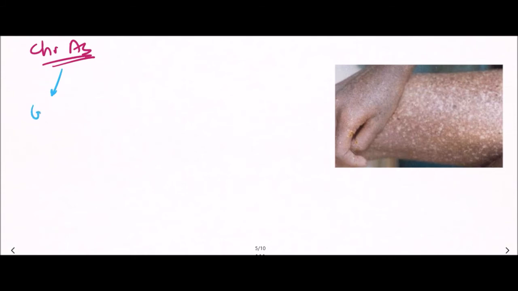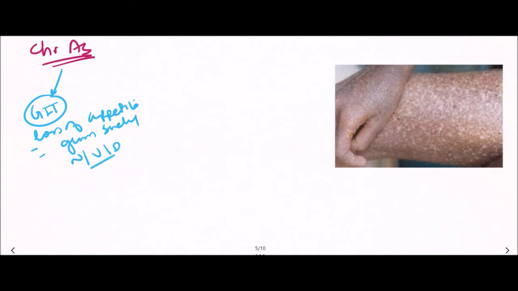The first is the gastrointestinal stage, in which there is loss of appetite, gum swelling, and nausea, vomiting, and diarrhea seen initially. So this is stage one, that is gastrointestinal symptoms.